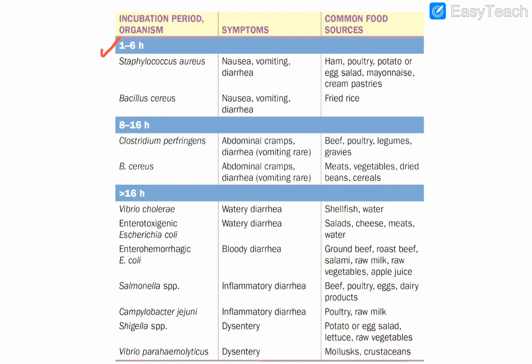That incubation period is 1 to 6 hours. This particular one, yesterday also we talked about Staph aureus and Bacillus cereus. These two fellows are there, 1 to 6 hours. Okay, and what are the features? Nausea, vomiting, diarrhea, NVD. In the staph, what is involved? There is an involvement of ham, pork, poultry products, potato, egg salad, mayonnaise, cream pastries. So basically contaminated meat and milk, that is associated with Staph aureus.